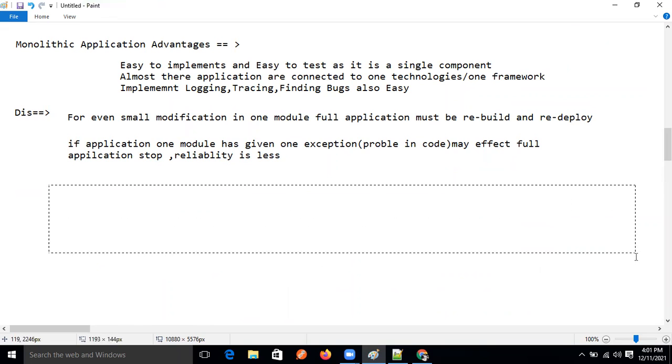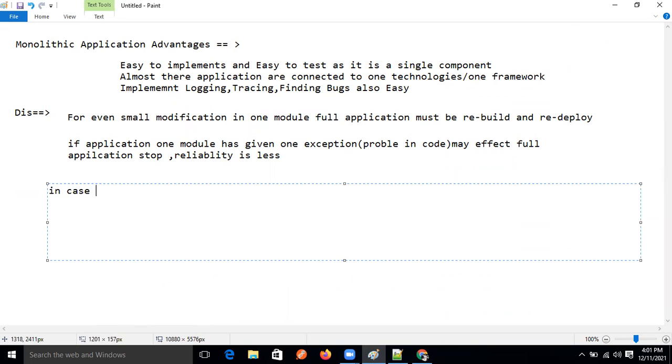First I will write that: in case of project enhancement, application size may get increased, which leads to CI/CD problem.